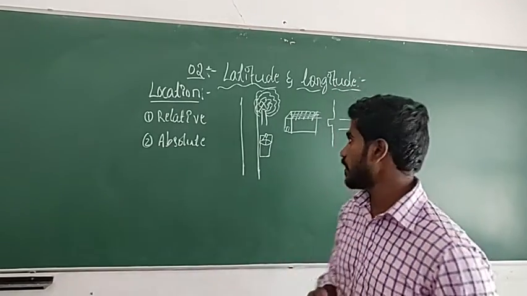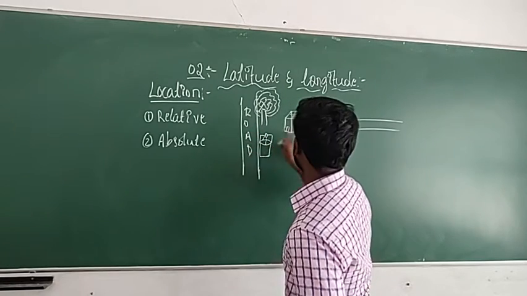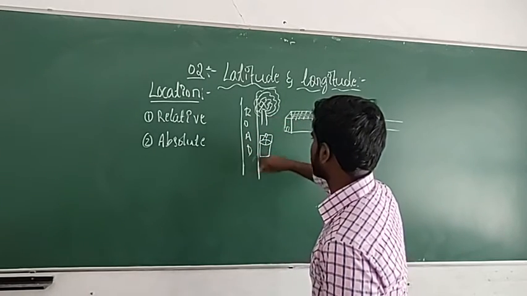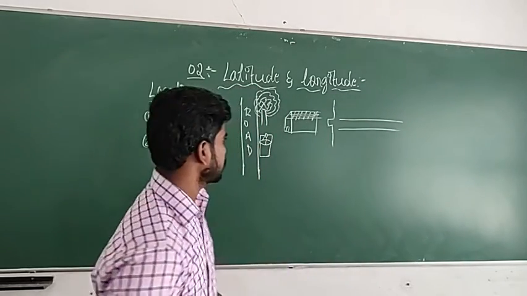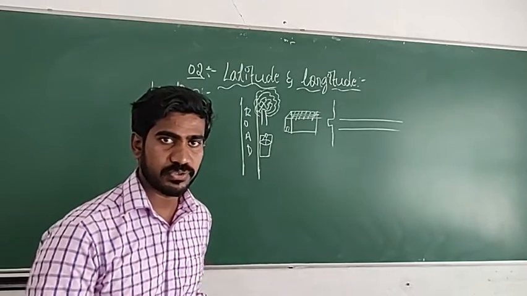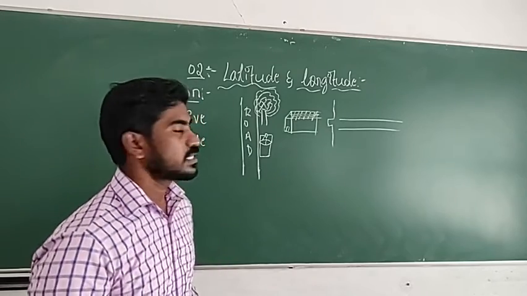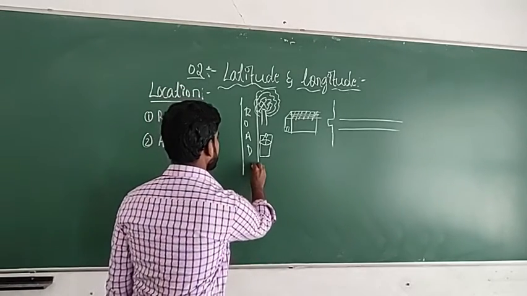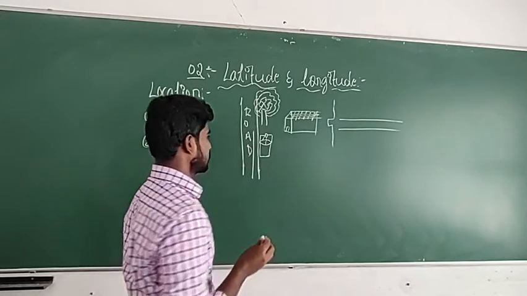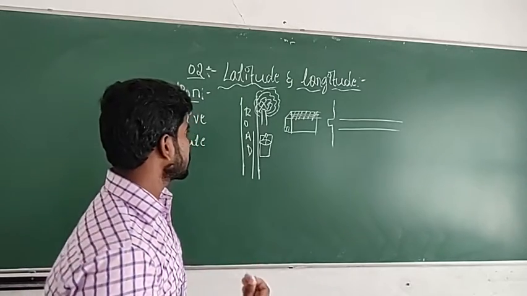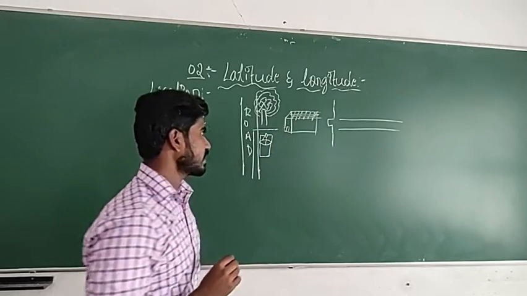You will understand easily. See, here is a road. Here is a home. This is a tree and this is a well. Now you have to guide me and give the address of where this house is. You will say, yeah, go on this road. Okay, I went. There you will get a well. Now go further ahead, and you will get a tree. There you take a turn, and there you will find a home.